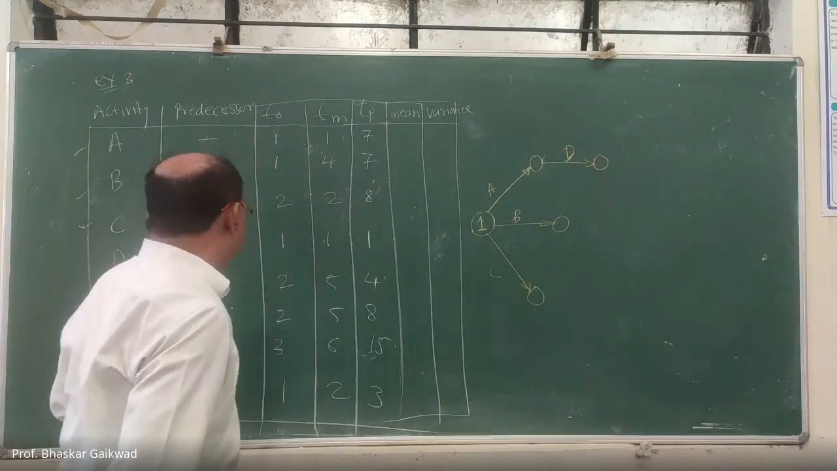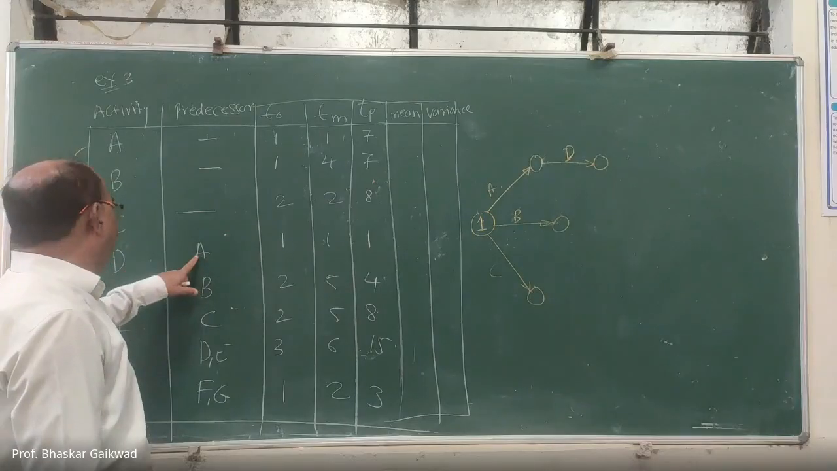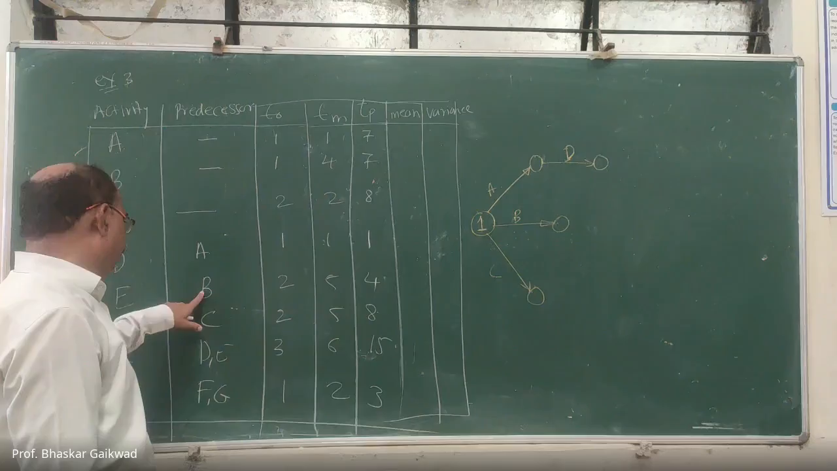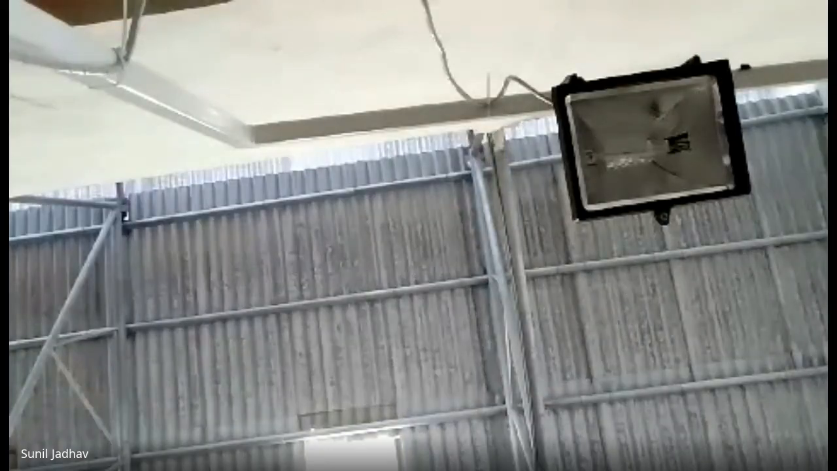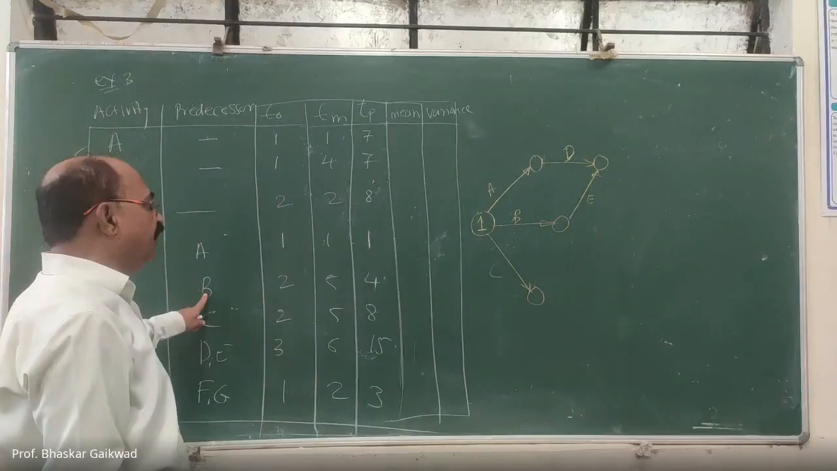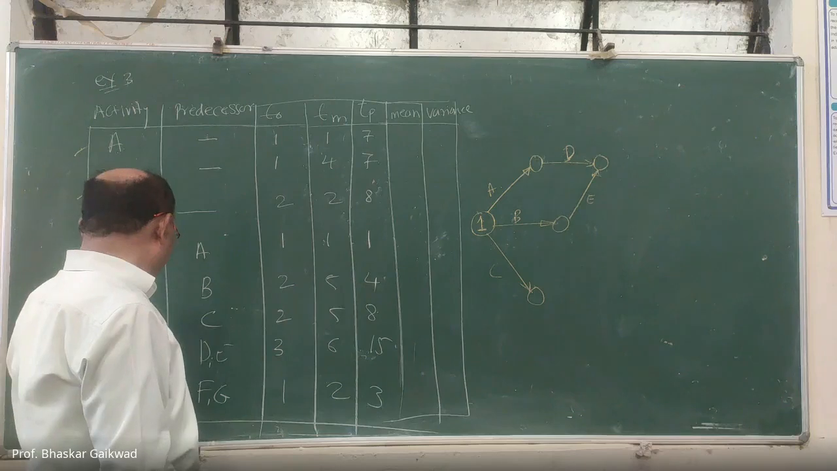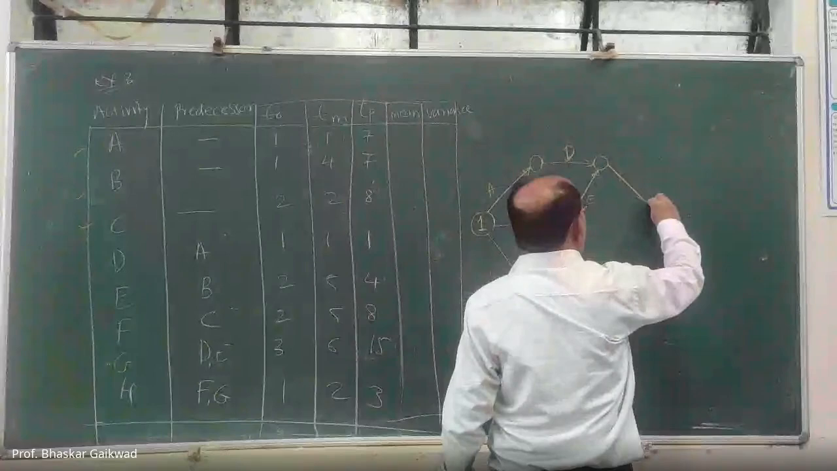So this is D, starting from A. After that, E will start from B, but E and D are equal, meaning E ends here. And from this node, G will start. G will be there.